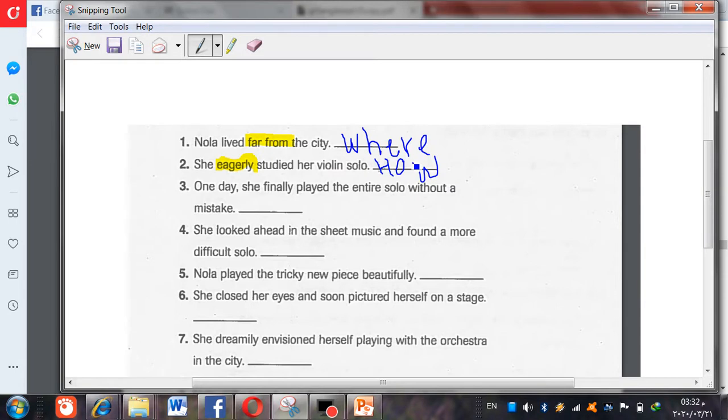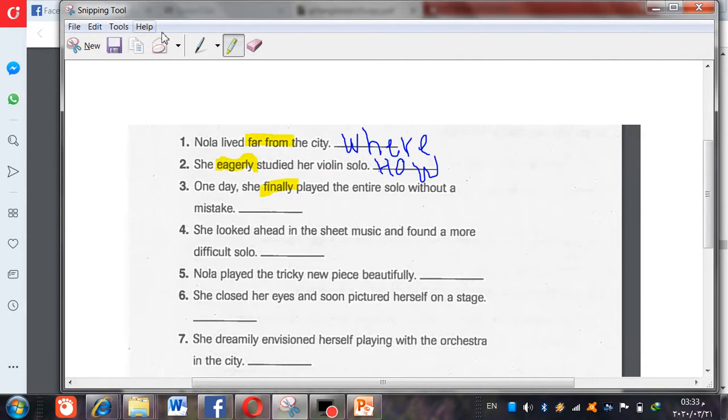One day, she finally played the entire solo without a mistake. Where's the adverb? Where's the word that describes the verb? It's getting easy for you, right? Yeah, it will be finally. Very good. So is this an adverb of time, place, or manner? How, when, or where?